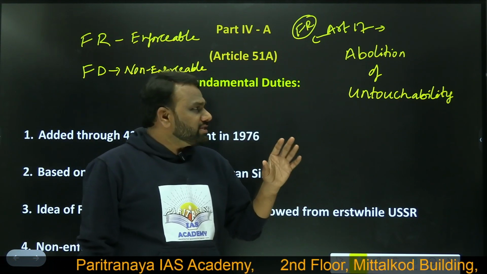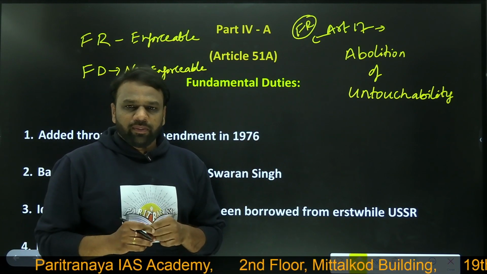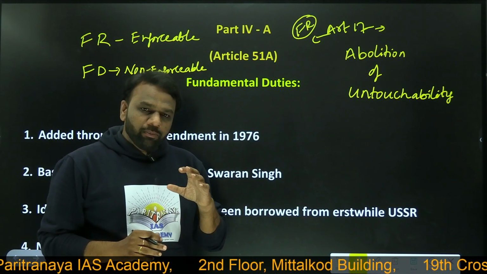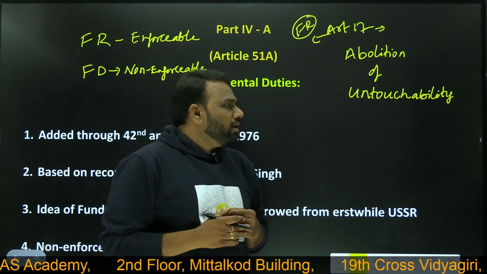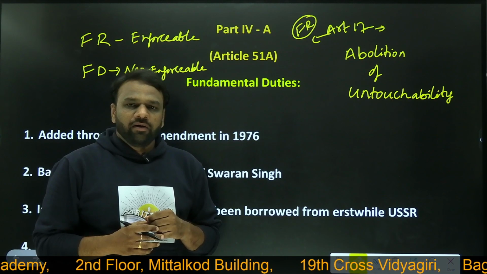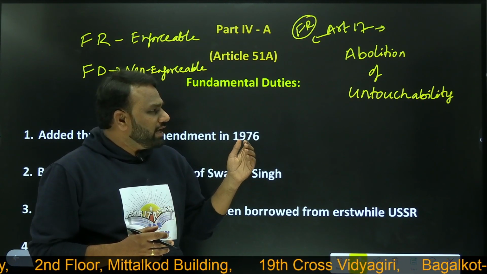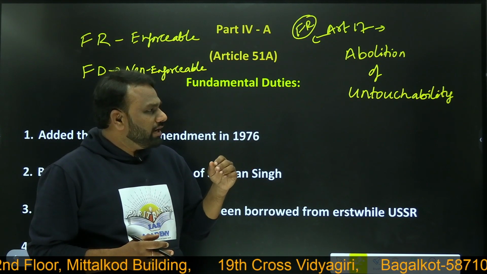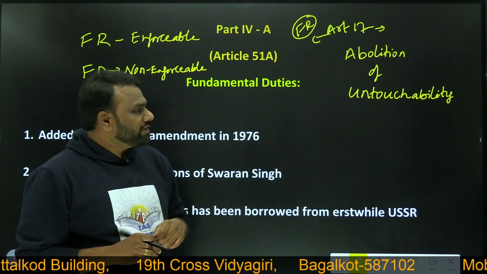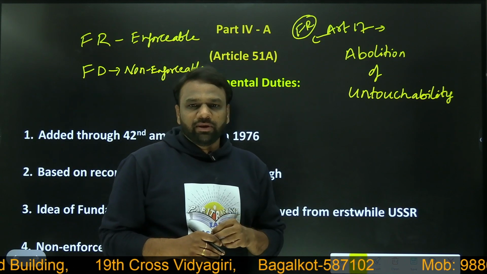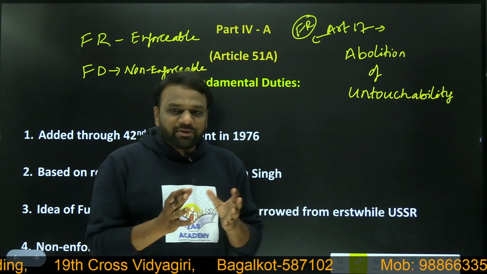Article 17 says that there should be no untouchability. Untouchability means that previously, few sections of the society were called untouchables, and the other section would never mingle with them, and they were discriminated.